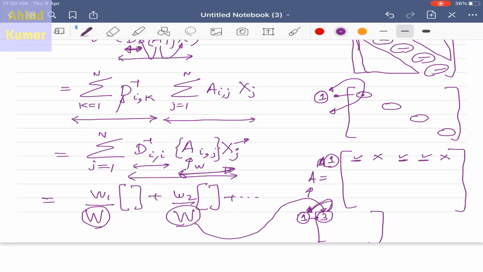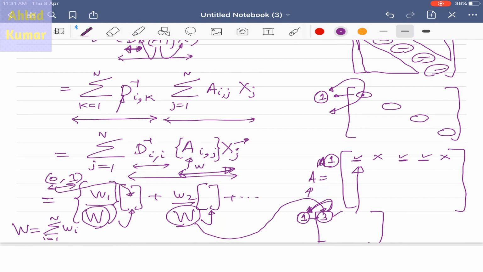By observing this, the relation is that W is the summation of Wi, where i runs from 1 to n. So the weights that we are now multiplying with the feature matrix are normalized between 0 and 1. So it will not affect the scaling of the feature vectors. This is the advantage of multiplying D inverse with this matrix.